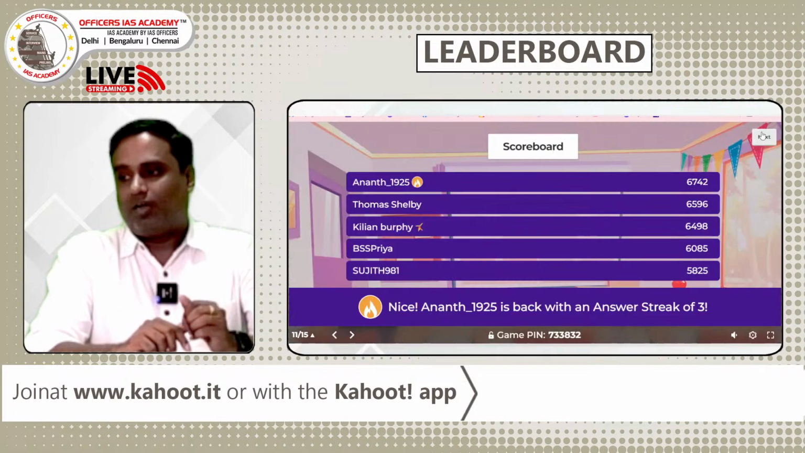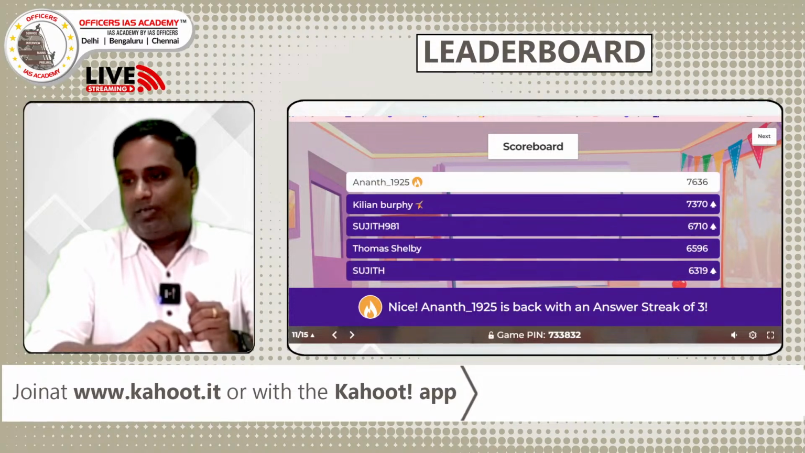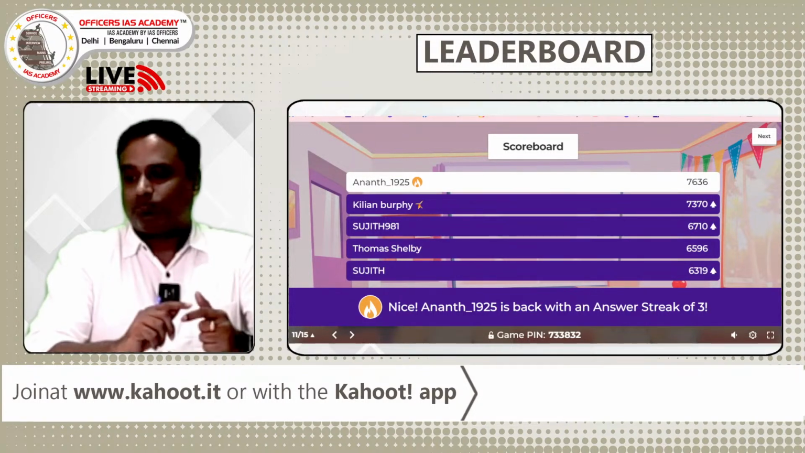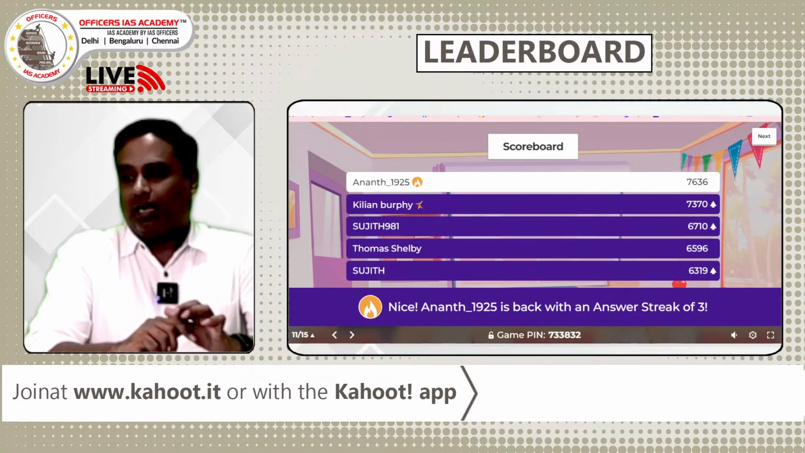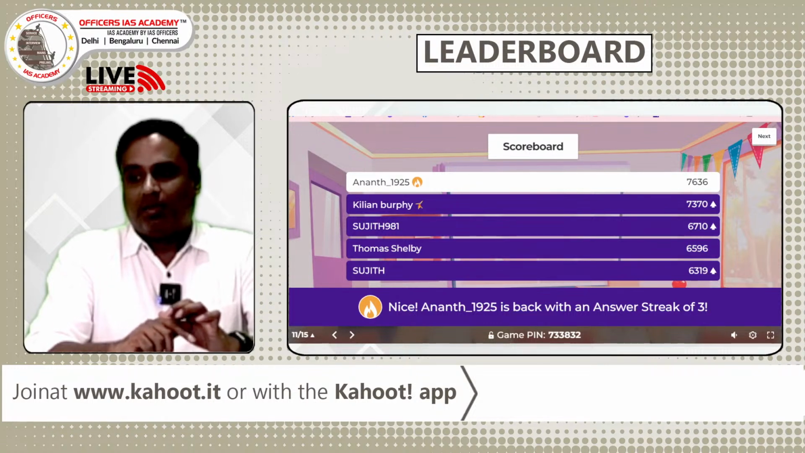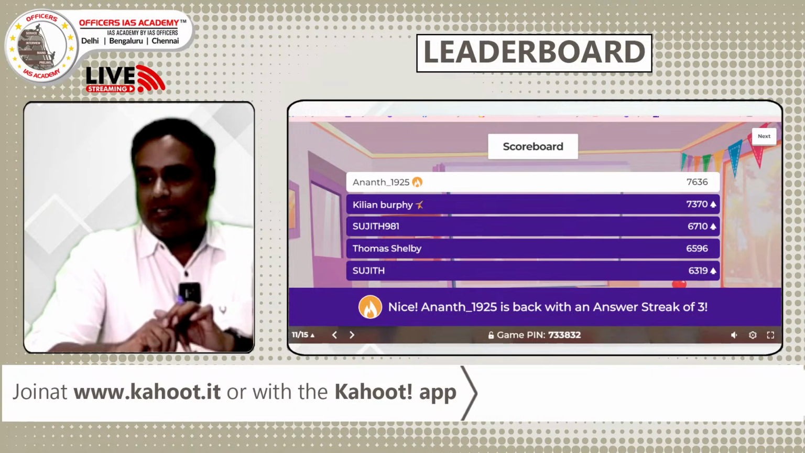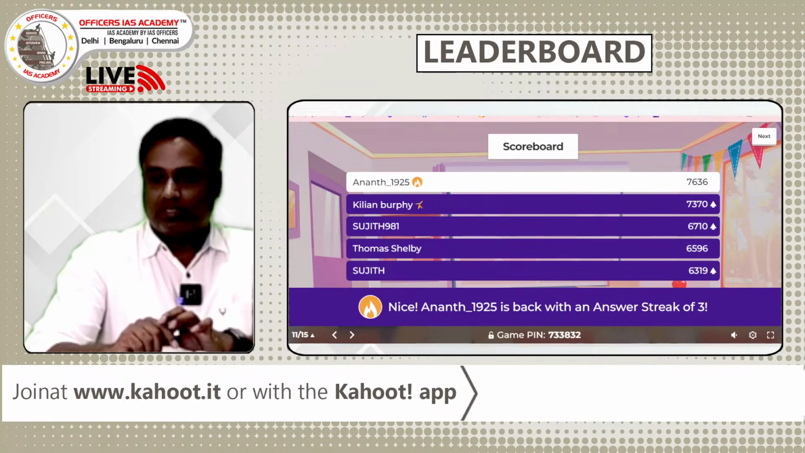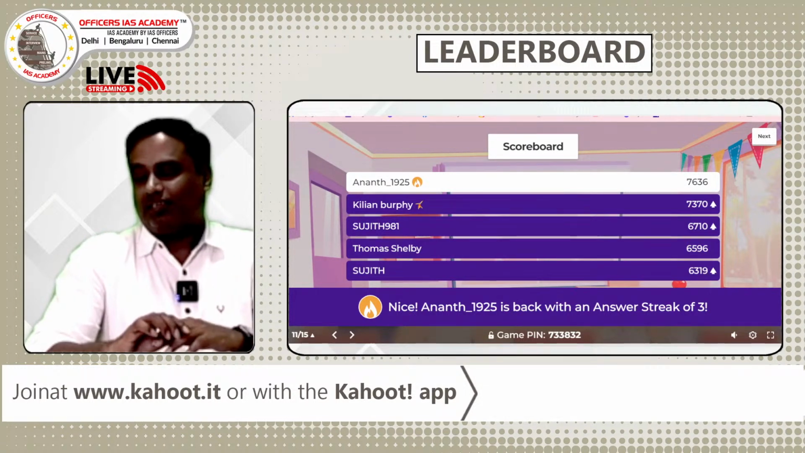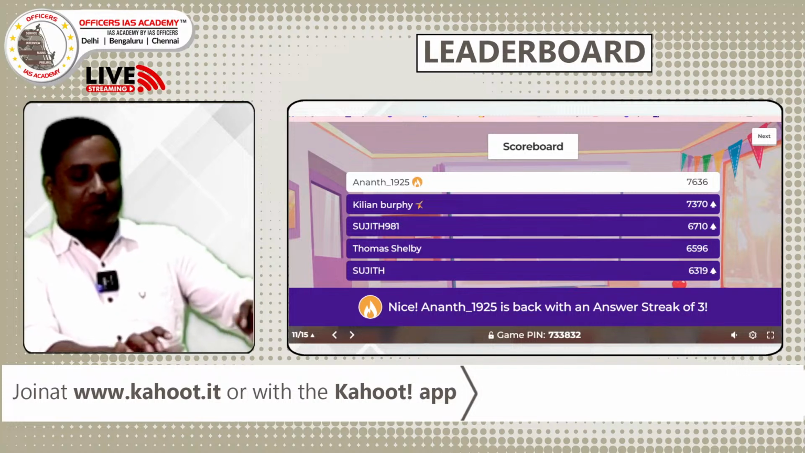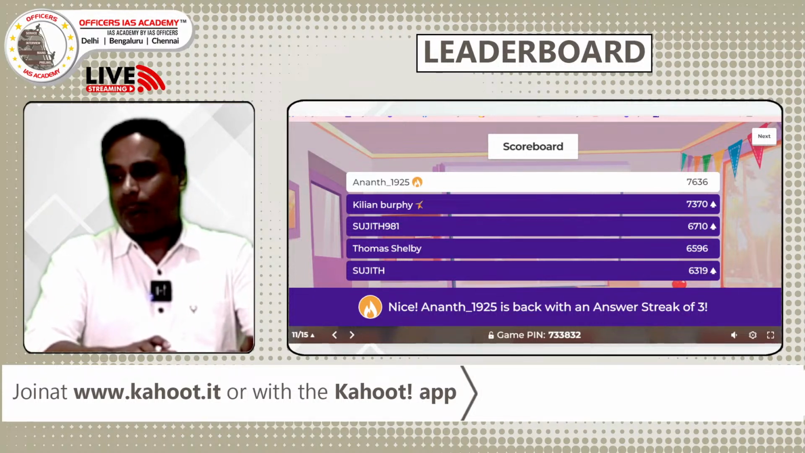Let's see if any big change happens. Yes, a complete shift in positions 2, 3, 4, 5. Anand retains the first spot. Kilan Barbi came into the second one. Sujit climbed to the third. And Thomas Shelby is in the fourth. So B.S. Priya is not in the list. She was maintaining the top spot for 10 questions. Now she has missed the place.